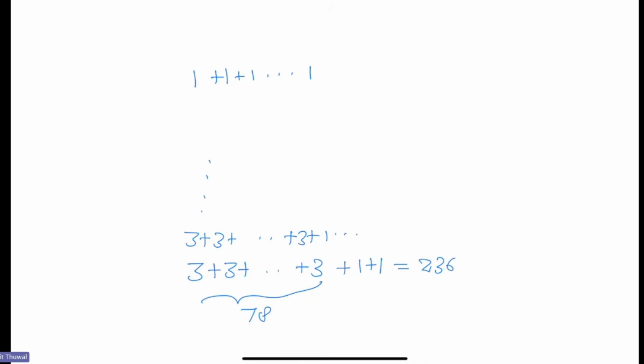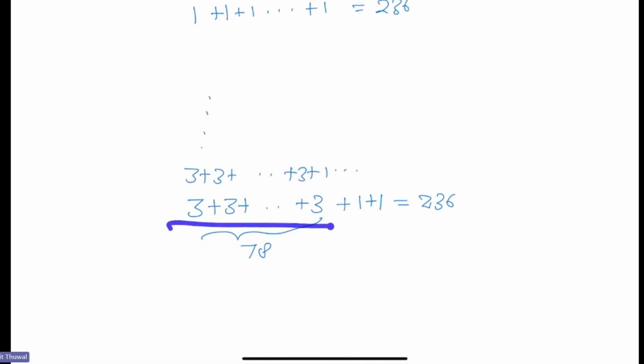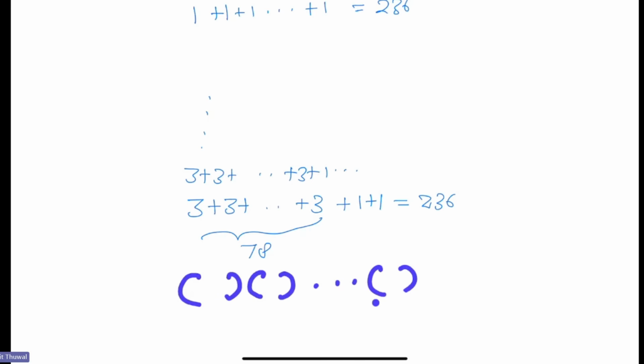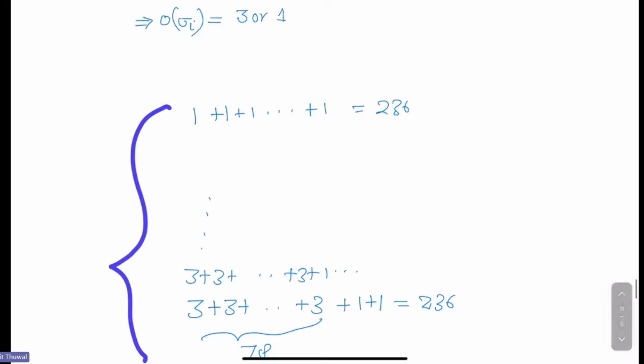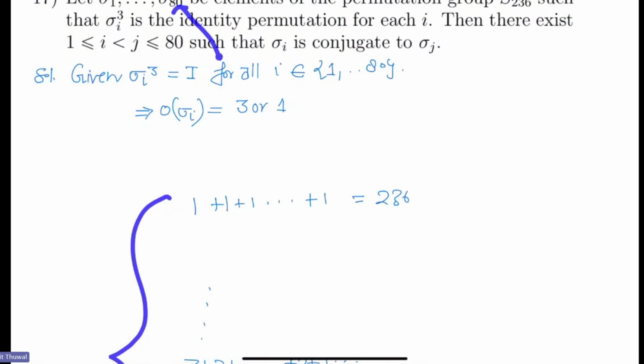Okay. So what does it mean? How does this partition correspond to a permutation? This means permutations of this kind: a 3-cycle, dot, dot, dot, a 3-cycle. So the 3-cycles appear 78 times, and two elements are fixed. Okay. So how many cycle types are these? 79, right?